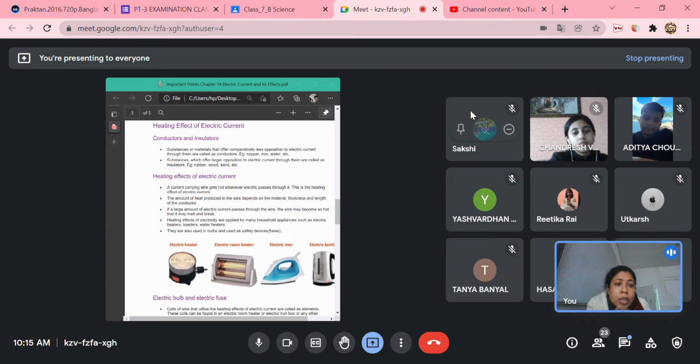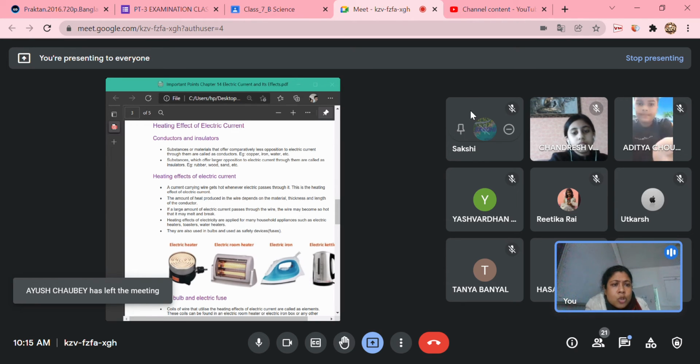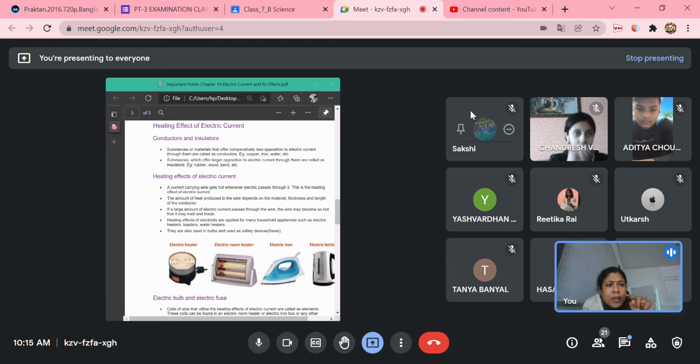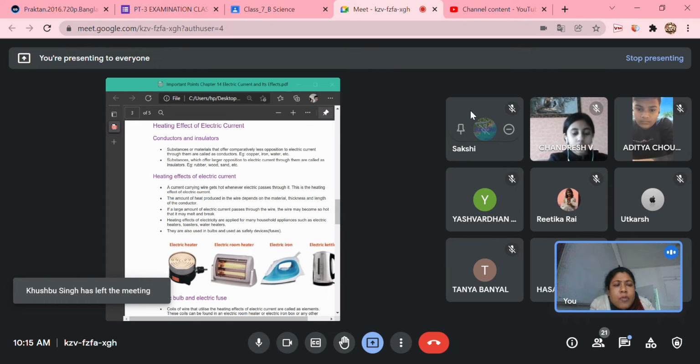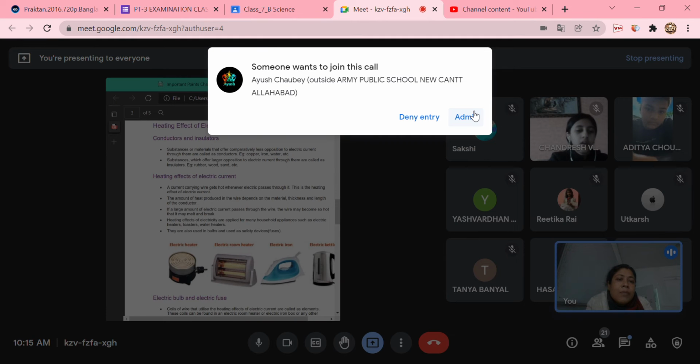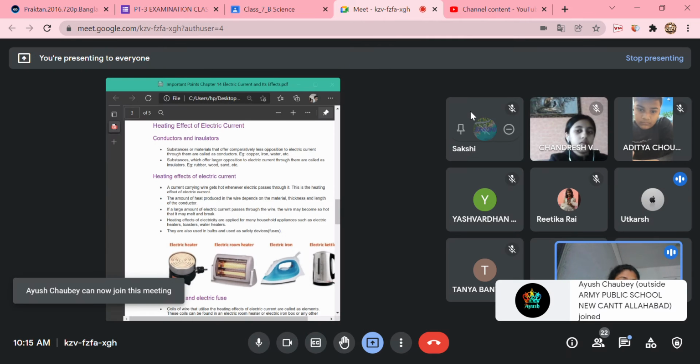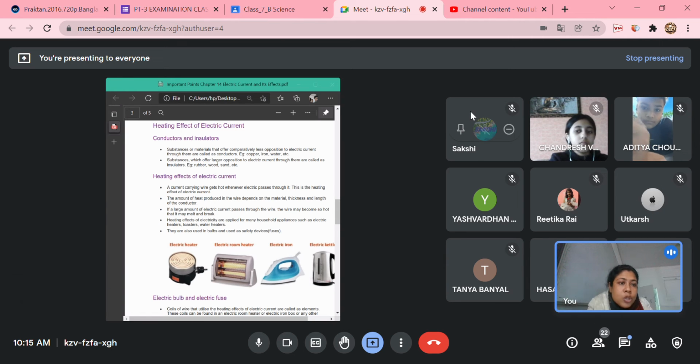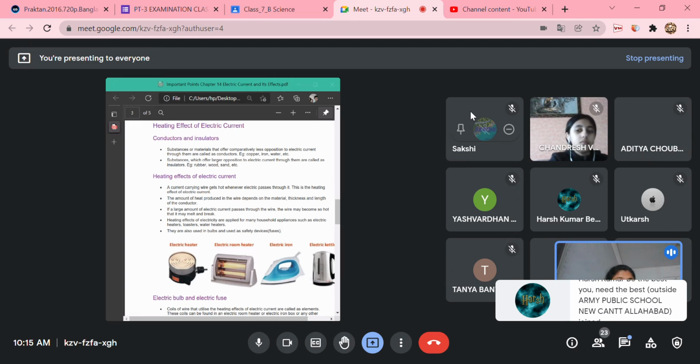And sometimes you have heard about a fused bulb. What is meant by that? Sometimes extra electricity passes through the filament of the bulb. You know filament, you have read in class 6, which is made of a metal called tungsten. This filament gets heated up. Sometimes if it gets heated up more than its melting point, what will happen? It will melt, and the bulb will fuse. Fuse means it becomes an open circuit, because the filament breaks. What does that mean? That the circuit is not maintained in a closed path. So the bulb is called a fused bulb.